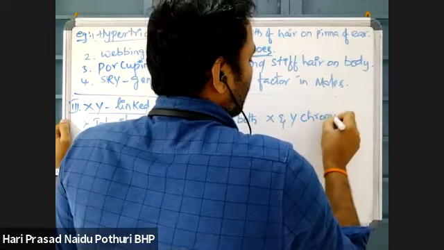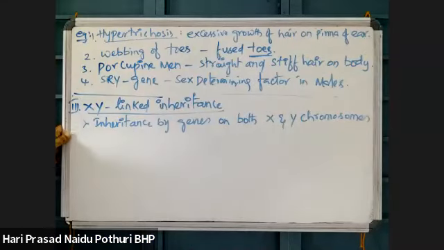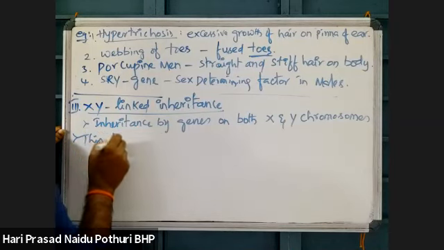If genes are present on both the X and Y chromosomes, then it is called XY linked inheritance. This inheritance follows